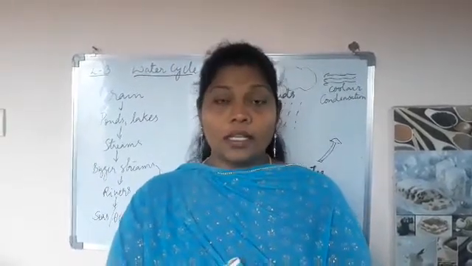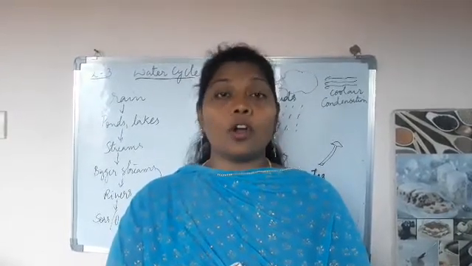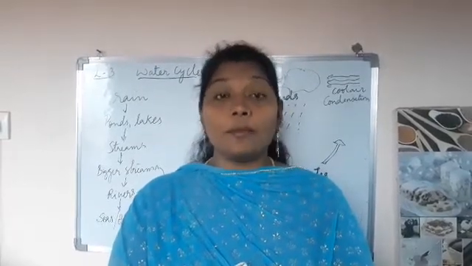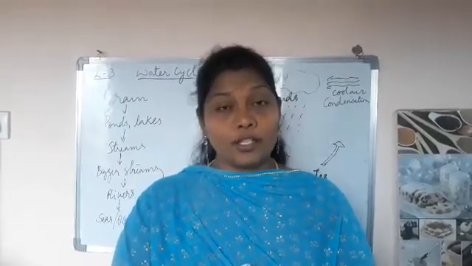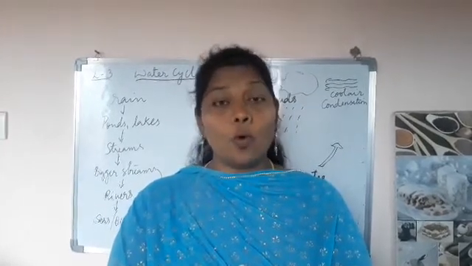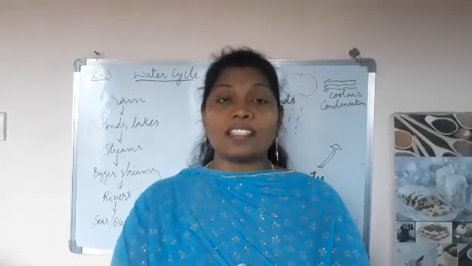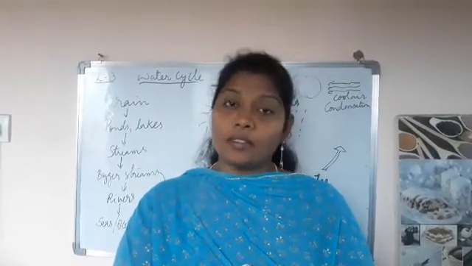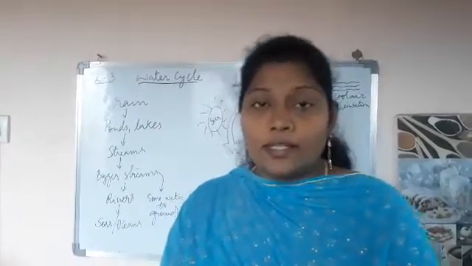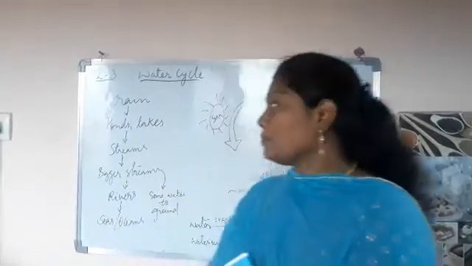But if you want greenery everywhere or good growth of crops, rain plays an important role. As you know, plants directly depend upon water for the process of photosynthesis, along with sunlight and carbon dioxide. Okay, children, we will see what is the importance of the water cycle in this session.